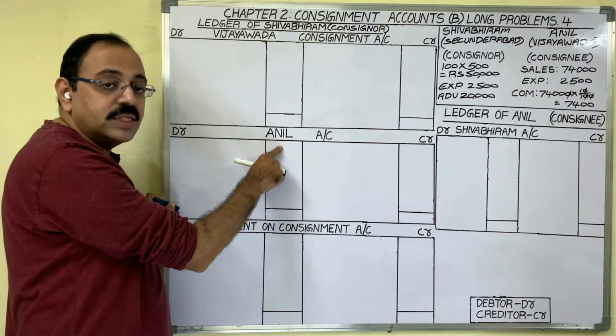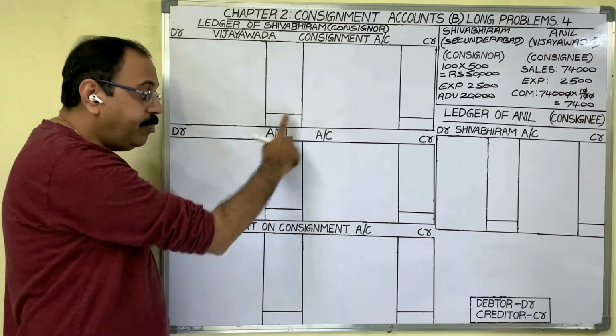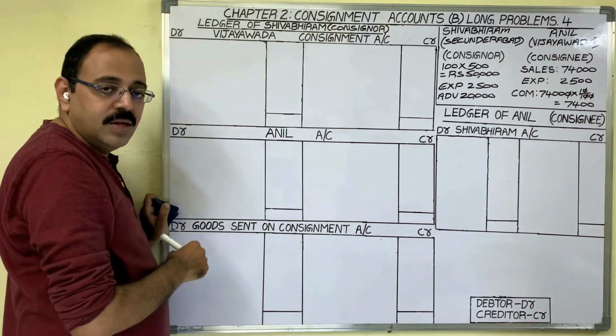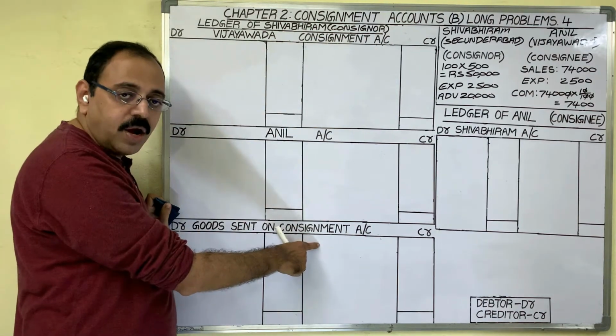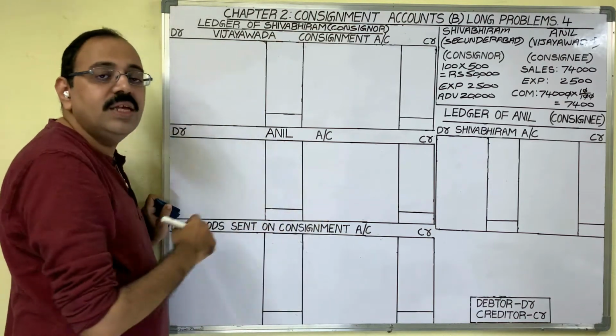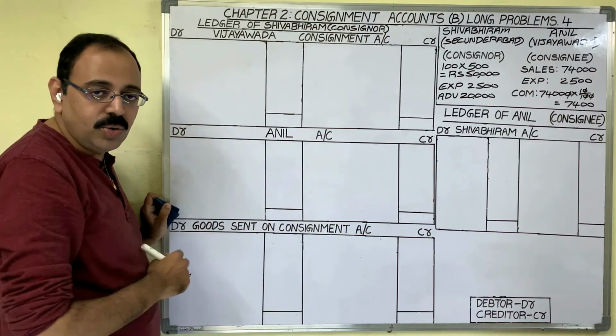Consignee account is a personal account. We prepare this account to know the balance due from the consignee. Goods sent on consignment account is a real account. We show goods details in this account. Let us start the solution.